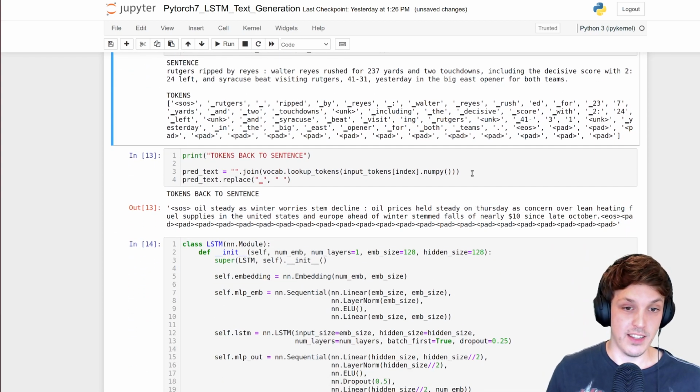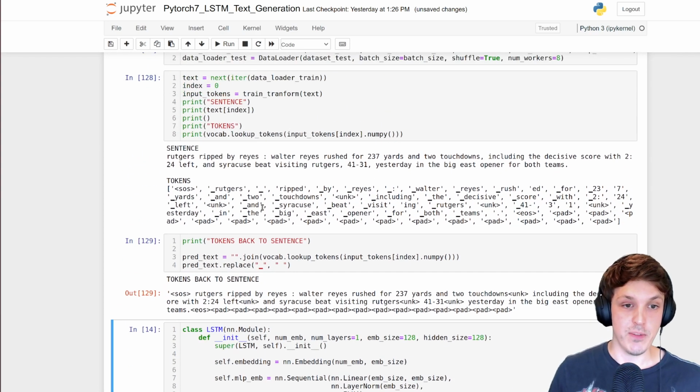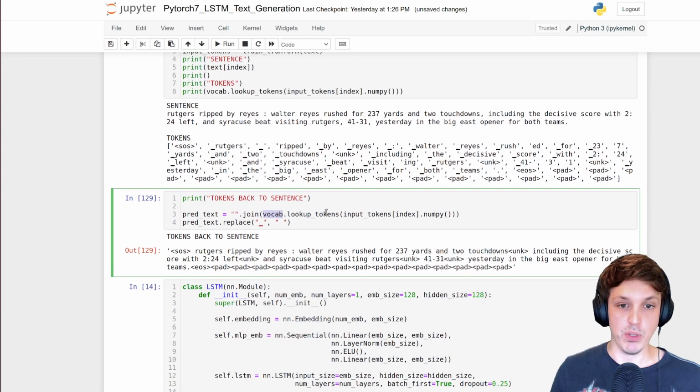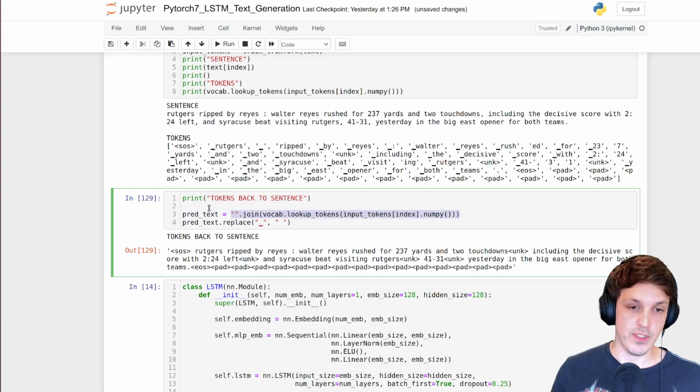And just a quick look here, we can convert from the integers back into the actual tokens with the vocab lookup tokens. You can provide an array of tokens here, and then we use the vocab lookup, and we're just joining them with nothing, because the spaces are also included in there.